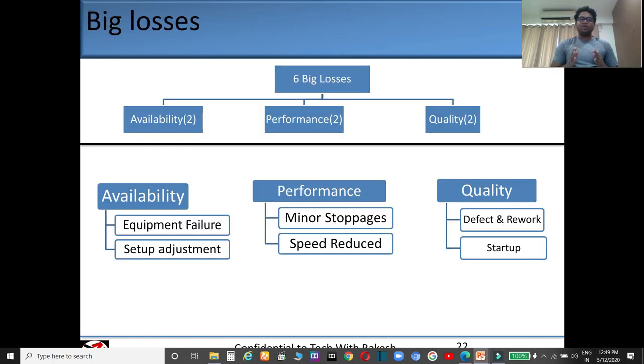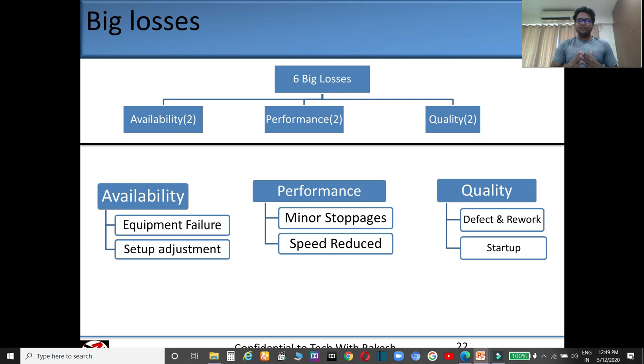Big losses are those losses which contribute much more to your losses, or which happen much more frequently in industries. So that is called big losses. These big losses have been categorized into two losses in availability, two losses in performance and two losses in quality. Within availability, equipment failure and setup adjustment, these two losses are big losses. Under performance, minor stoppage and reduced speed, these two losses are big losses. And under quality, defect and rework, and the second is startup.